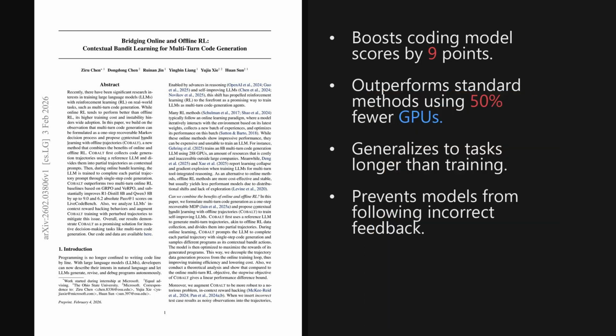I'm Alex. Today we're looking at a paper trending on X, published on February 3rd, 2026, just 5 days ago. It proposes a new method called COBALT that reformulates multi-turn code generation as a contextual bandit problem, successfully boosting the pass rate of the R1 Distill 8B model by 9 points on the Live Code Bench benchmark. The paper is titled Bridging Online and Offline RL, Contextual Bandit Learning for Multi-Turn Code Generation.